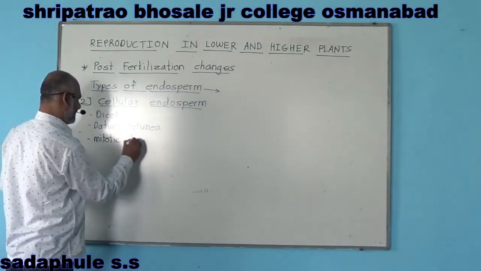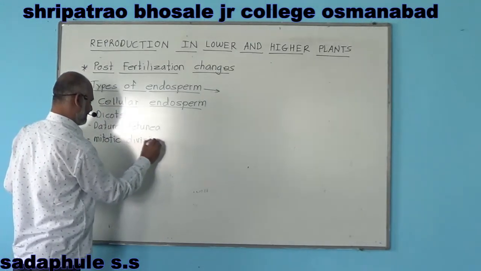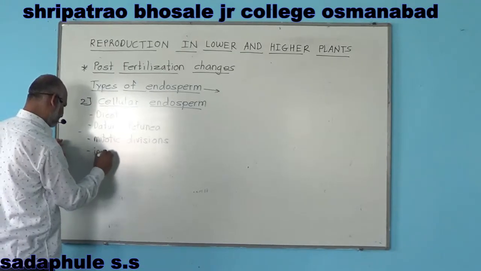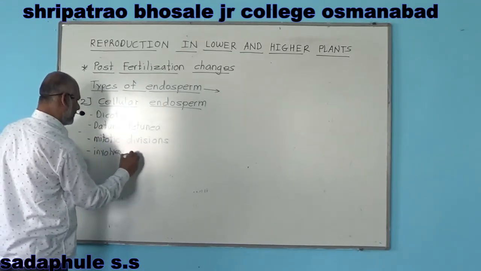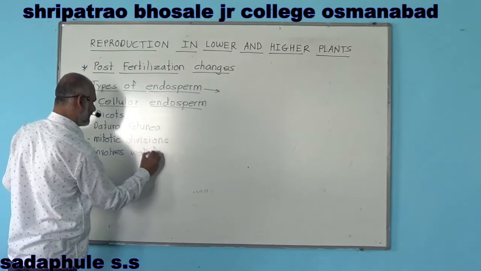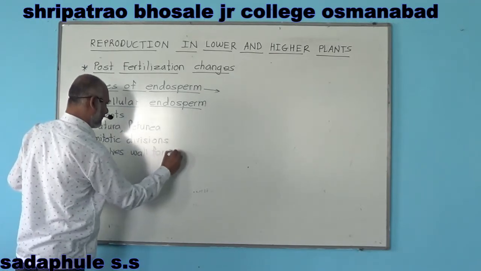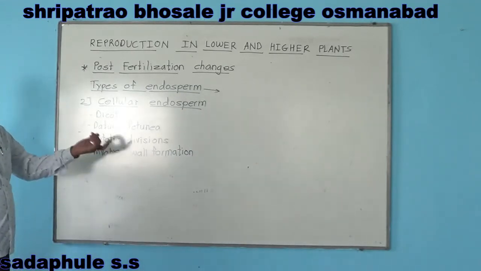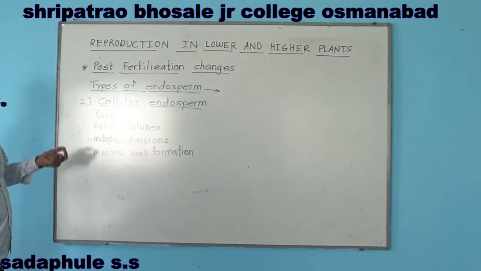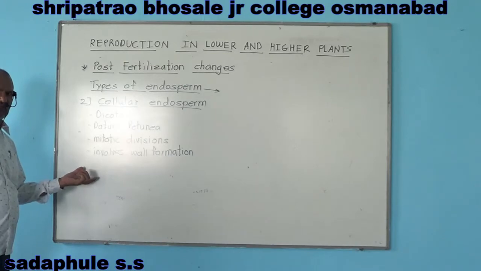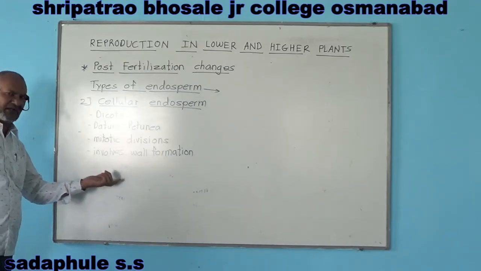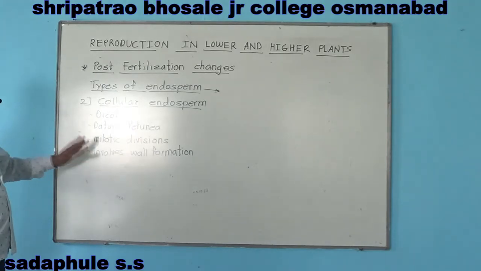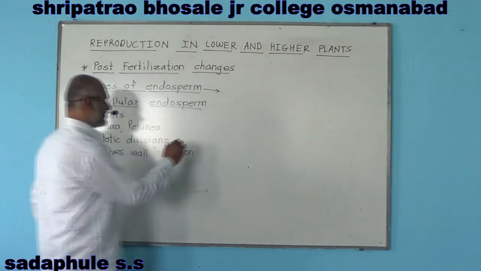mitotic divisions involve wall formation from the initial step. That is, the triploid primary endosperm nucleus divides by mitosis. That is, it involves karyokinesis as well as cytokinesis.